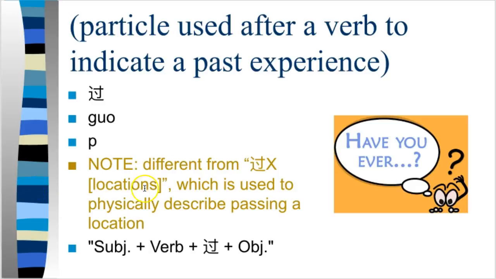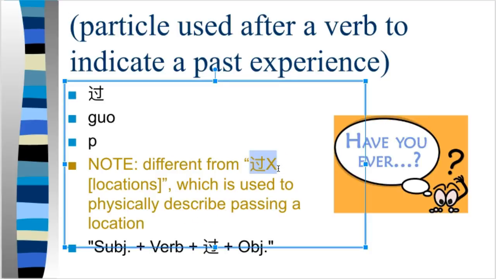So the particle is used after a verb to indicate a past experience of an indeterminate time frame. Have you ever done something? Oh, by the way, notice we're going to use 过 later on in level 13 as a verb meaning to pass something. So this particle, the 过 as an aspect particle, is very different from that other meaning. So we'll talk about that when we get to it.